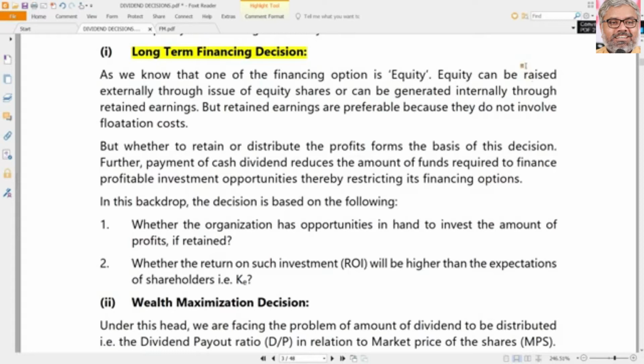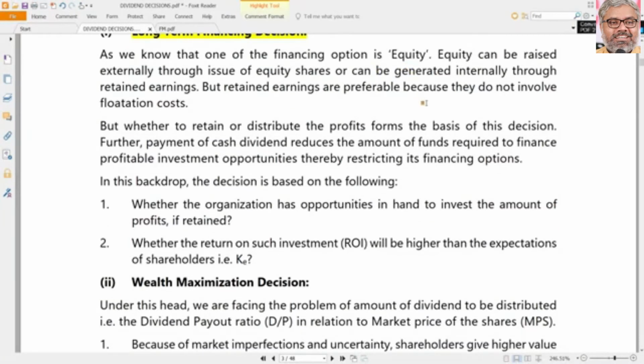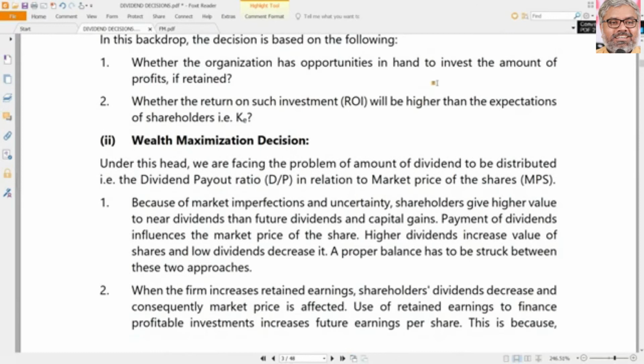If the organization distributes too many dividends, that means retained earnings are less. So if the organization suddenly requires some finance, it has to go outside and borrow or raise it separately. So the dividend decision need not be taken completely separate from the financing decision. It is also a part of a long-term financing decision.